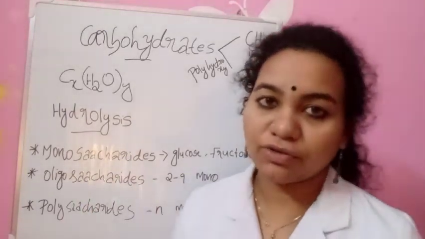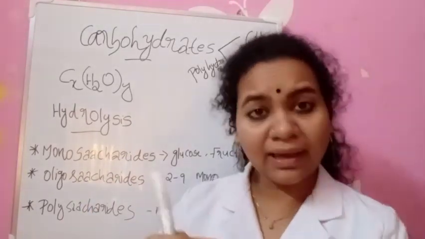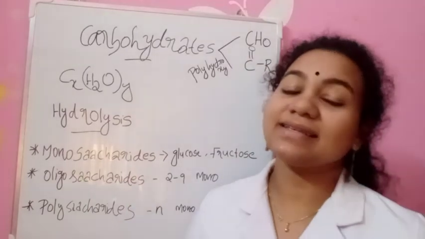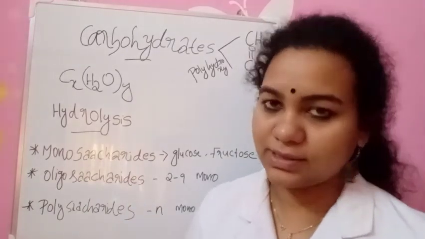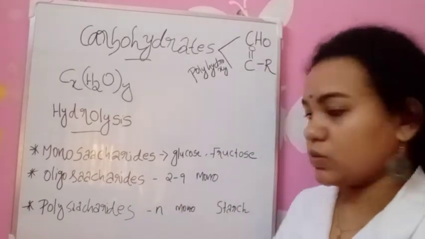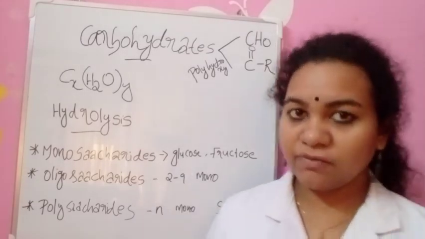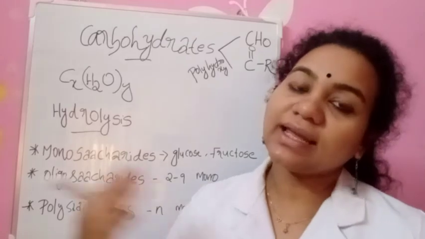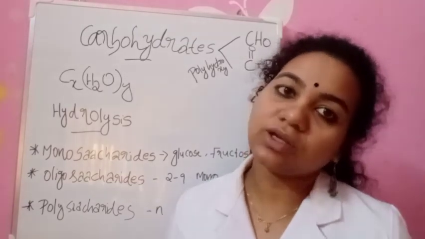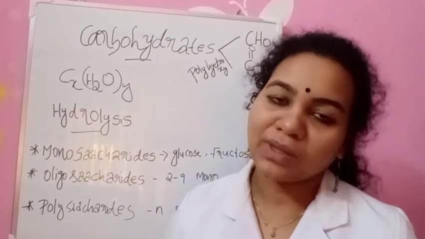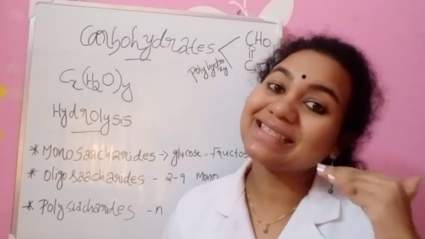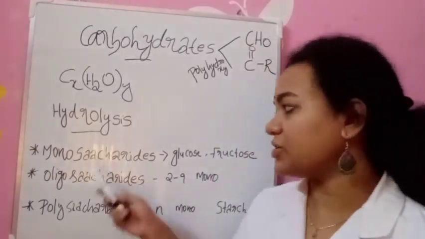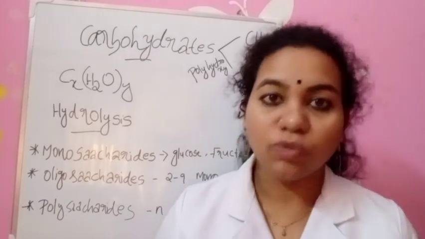We cannot break monosaccharides into simpler units by hydrolysis. For example, glucose and fructose. If we do hydrolysis on glucose and fructose, we won't get any new compound. We'll get back glucose only. So such compounds are known as monosaccharides.